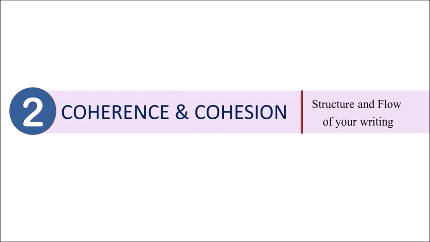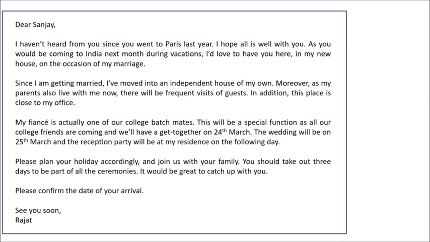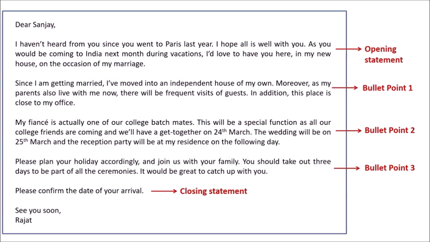To score high in task 1, your letter should be well structured as well as logical. This is what coherence and cohesion means. I've structured the letter using different paragraphs. This is important. The examiner marks you on your ability to separate different sections or ideas in different paragraphs. I've organized the letter into 5 paragraphs, including the opening and closing statements. The 3 body paragraphs are the most critical ones. I've made sure that each bullet point is covered in a separate paragraph so as to not mix or blend 2 separate ideas. Plus, I've also made sure that they are almost the same length.